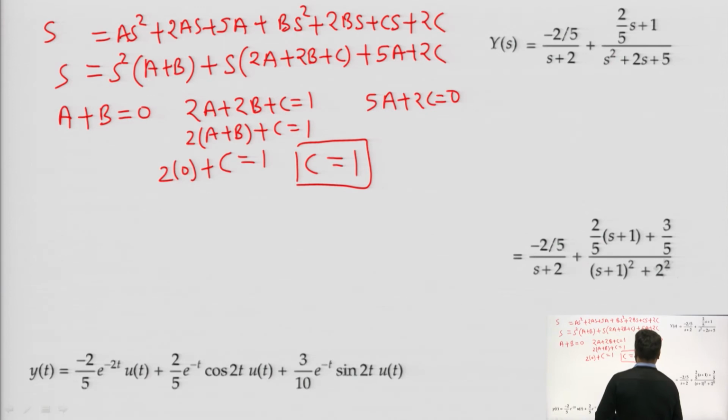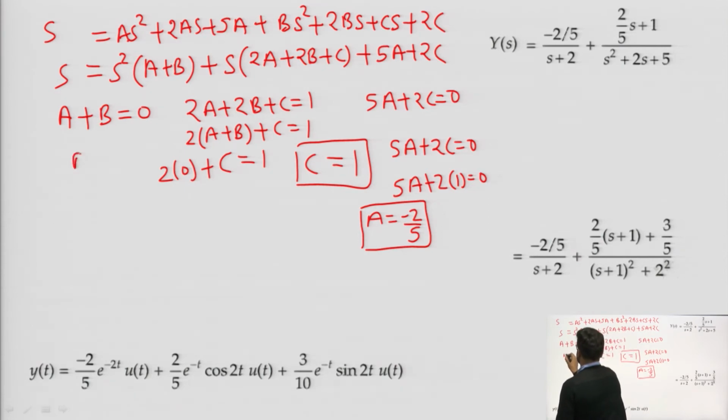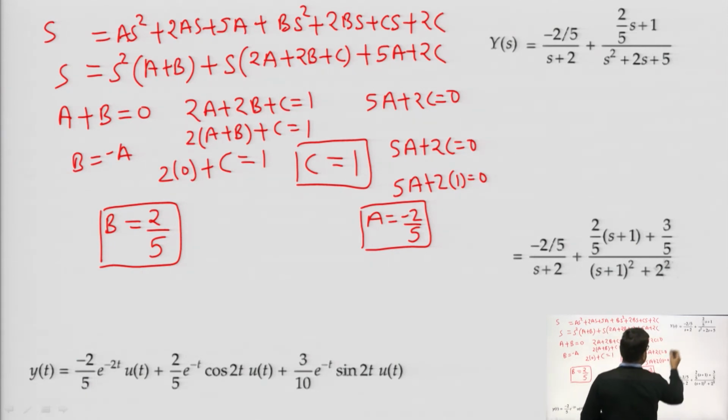Now 5A plus 2C equals 0, or 5A plus 2 into 1 equals 0, or A equals minus 2 by 5, and then we get B equals minus A, so B will be equal to 2 by 5. So, we have got the values of A, B and C: A is minus 2 by 5, B is 2 by 5, and C is 1.